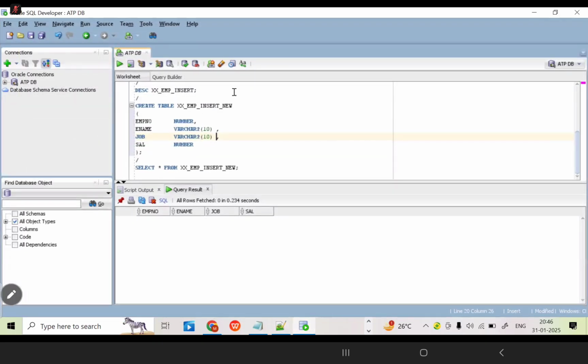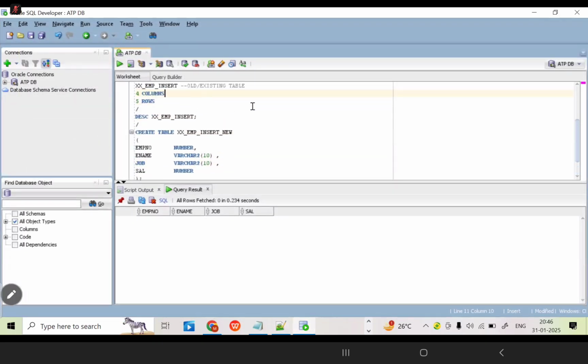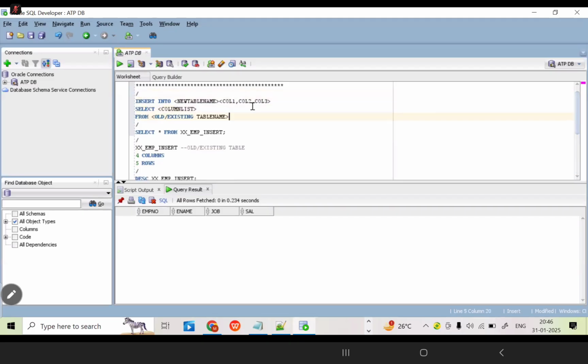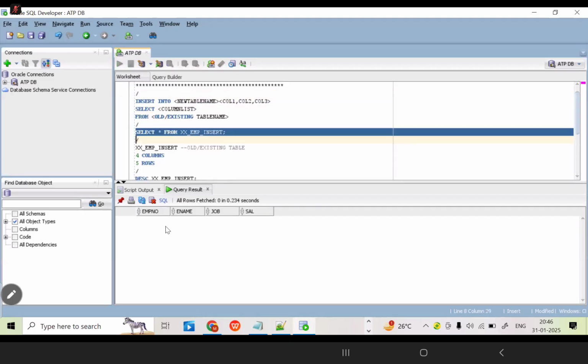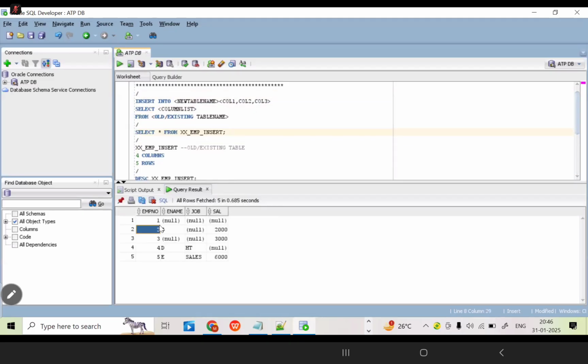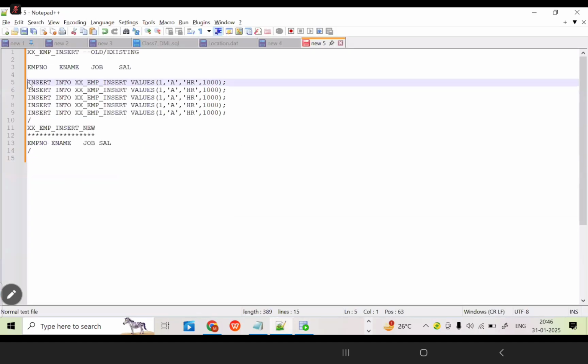Now you can tell me, for the same record, same data, whatever data is there in this table, if you run this query, select star from XXEMP underscore insert table, how many rows are there? For the same data, I want to store it as a new table. How many insert commands do I need to write again? 5 records only. Again, we need to write the 5 insert commands or not?